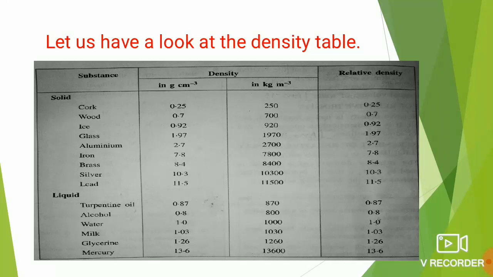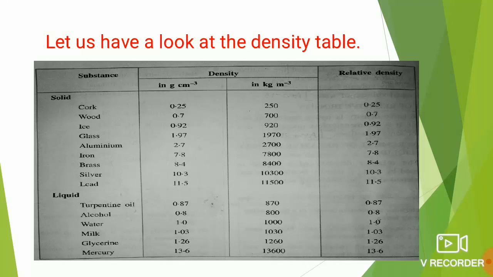Density of turpentine oil is 870 kilogram per meter cube. Density of alcohol is 800. Density of water is 1000 kilogram per meter cube. Density of milk is 1030 kilogram per meter cube. Density of glycerine is 1260 kilogram per meter cube. Density of mercury is 13,600 kilogram per meter cube. Dear children, from this density table, we can make out which substance has greater density and which substance has lesser density.